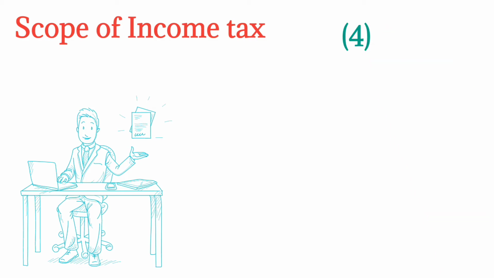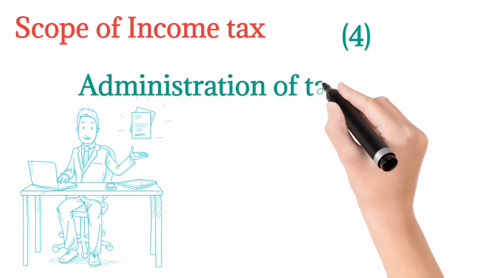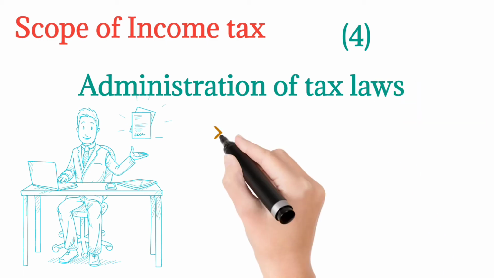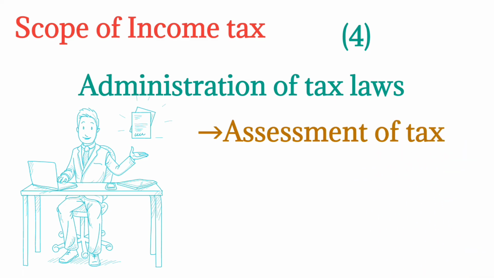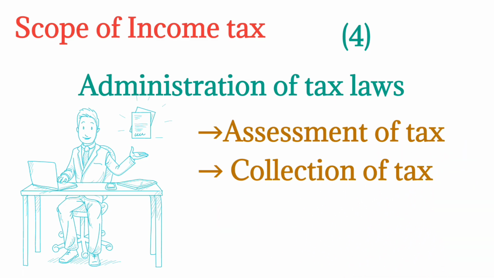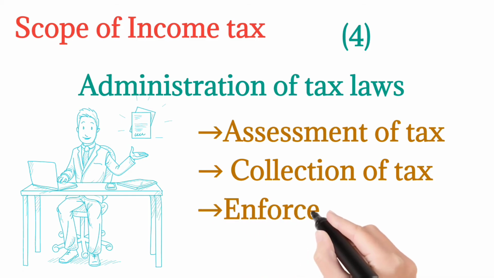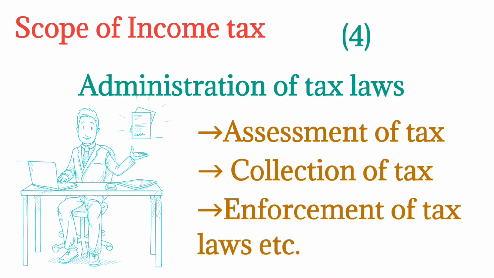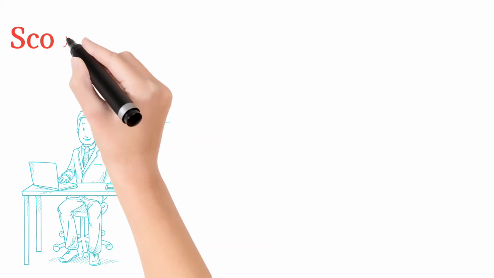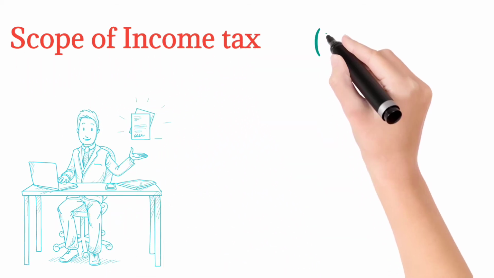Okay. The next one, the fourth one. What is the fourth one? That is the administration of tax laws. Income tax also includes the tax assessment, the collection of tax, and the enforcement of various laws as well. These three things are very much covered in the scope of income tax, and without these three things, income tax is nothing. So this is the main part of the scope of income tax.